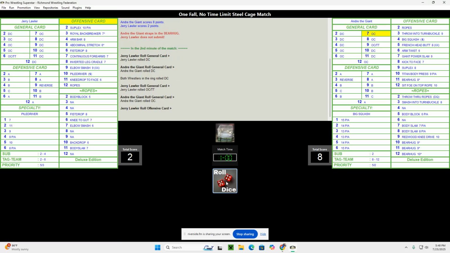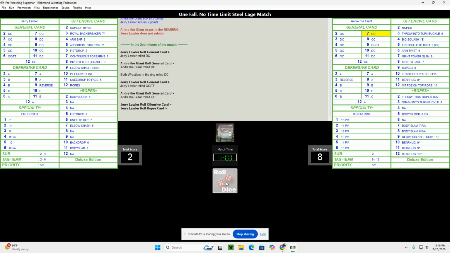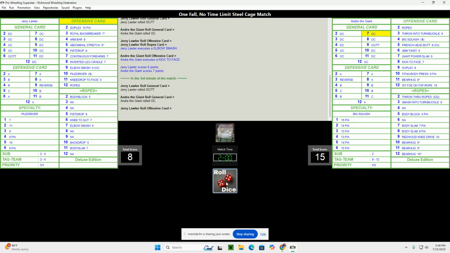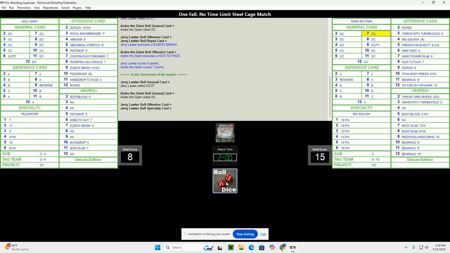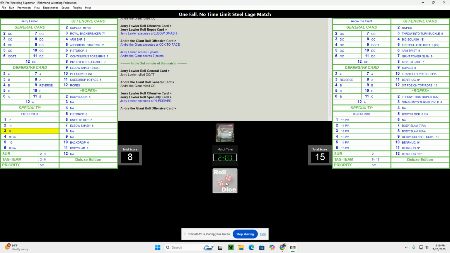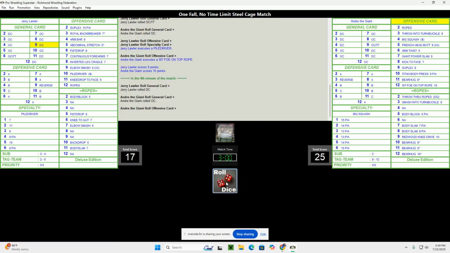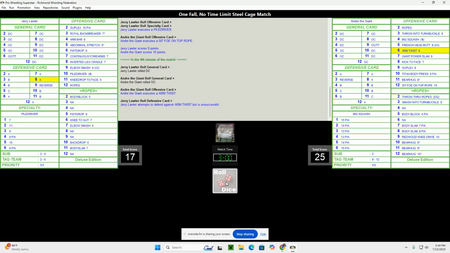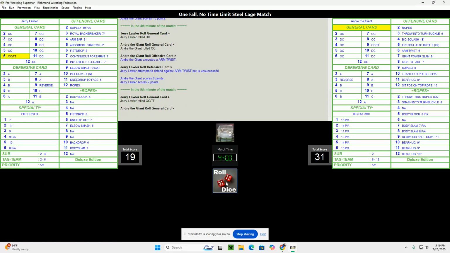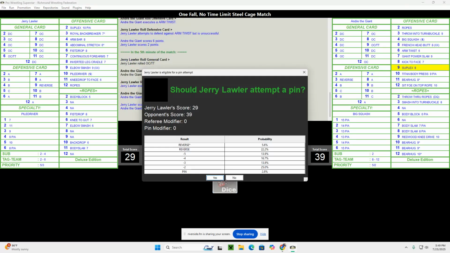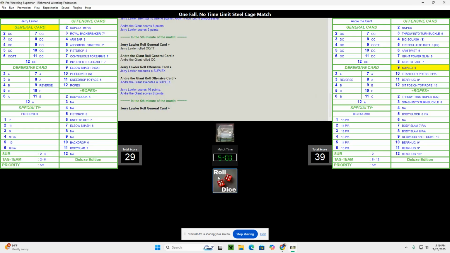Both men on the defensive. Now they're both on the offensive. Jerry's got him on the ropes with an elbow smash and a kick to the face by Andre. Now Lawler goes for the pile driver. Andre sits on him. Andre goes on the offensive with an arm twist. Both men on the offensive. A suplex versus... Yeah, you're not going for a pin yet. Both men with the suplex.